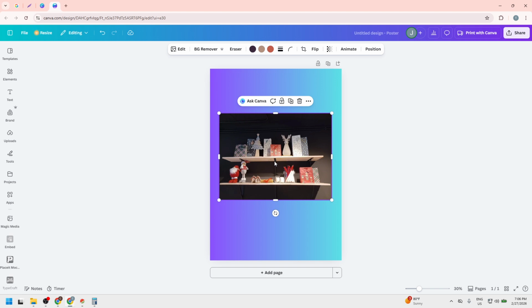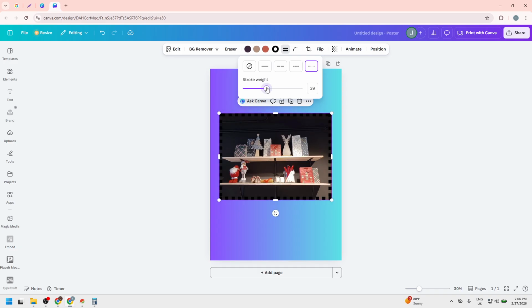Now choose your line style. You can go with solid for a clean, classic edge, dashed for a casual or hand-drawn feel, or dotted for a playful touch. Use the border weight slider to control thickness. A subtle 2-4 pixel line works well for minimalist designs, while thicker borders stand out more in busy layouts or social feeds. Take a second to preview different weights. The right thickness should frame the photo without overpowering it.